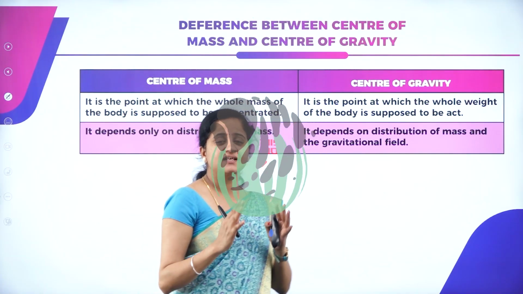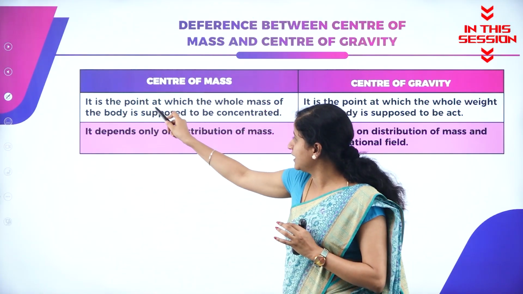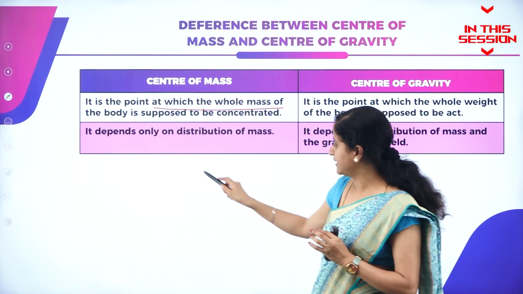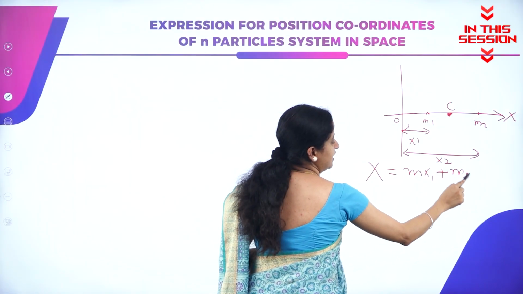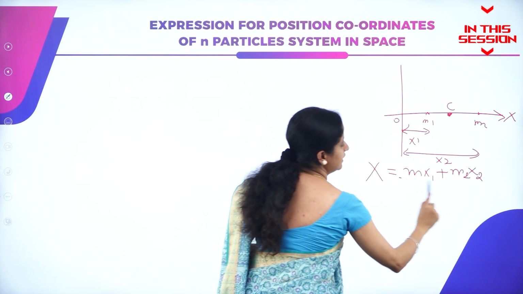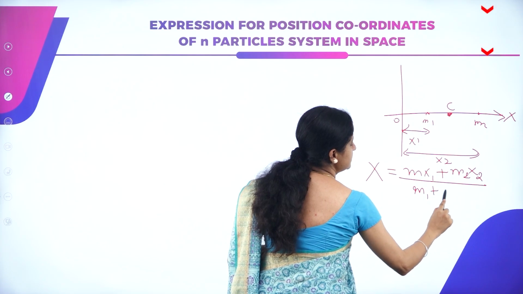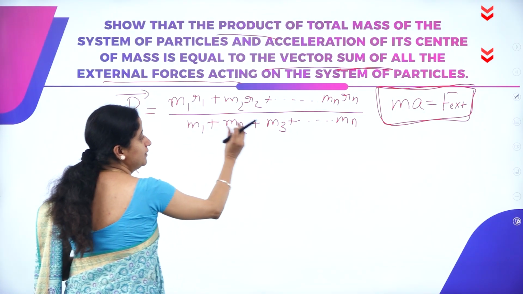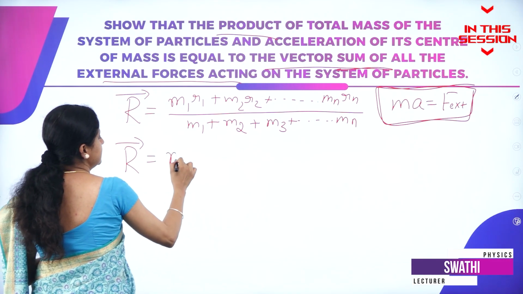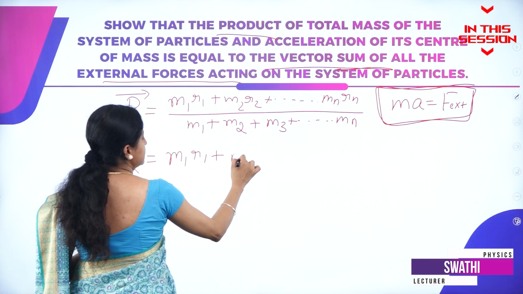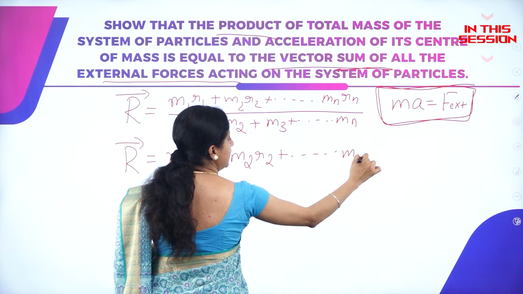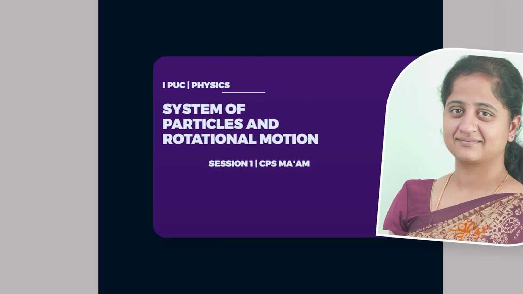Center of mass is defined as the point at which the whole mass of a body is supposed to be concentrated. m2, that is the mass of the second object, which is separated at a distance x2 from the origin, divided by m1 plus m2. By adding all the masses of the system, we will get the total mass, and hence we can write it as m1 r1 plus m2 r2 plus and so on up to mn rn.